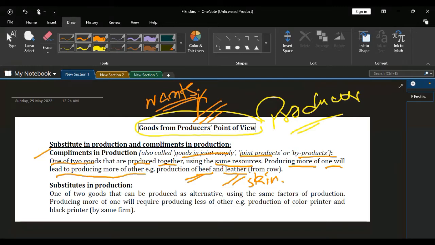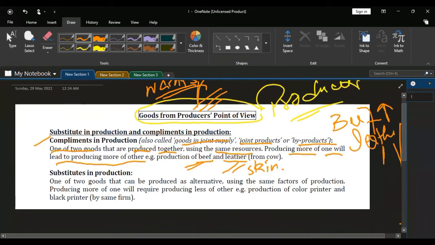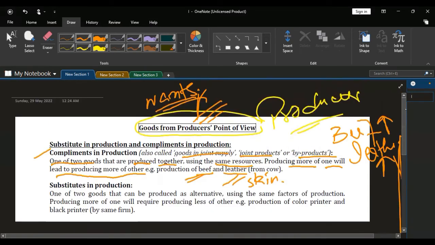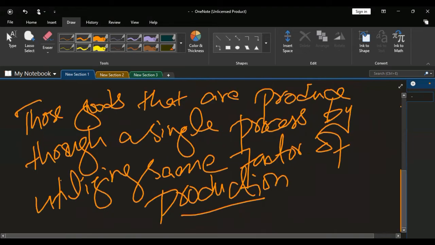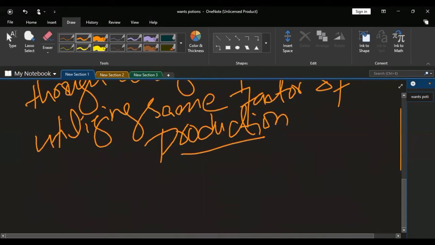For example, if you want to increase the quantity of beef, automatically the quantity of leather will also increase. Such goods are called complementary goods.